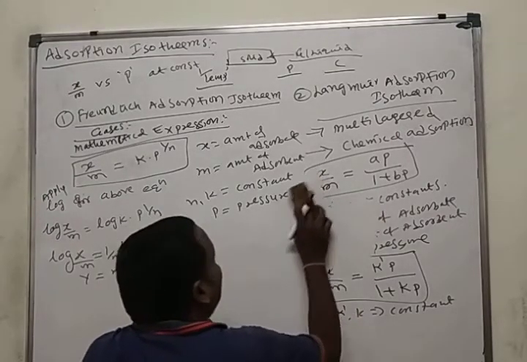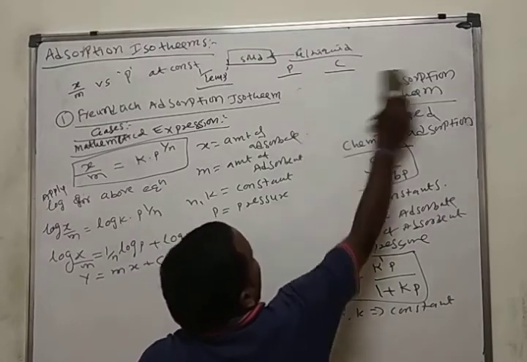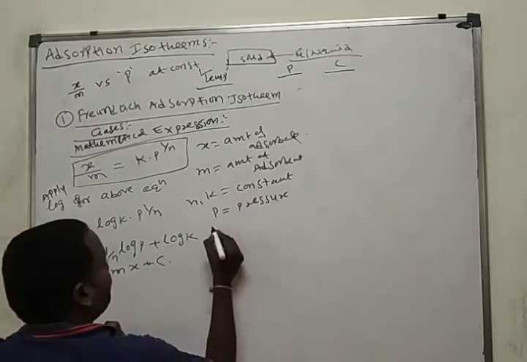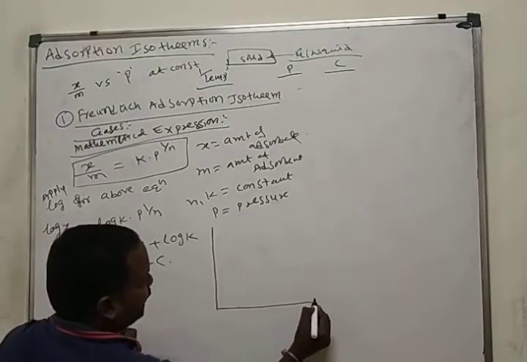Here, draw the curve. Take the x-axis and y-axis.